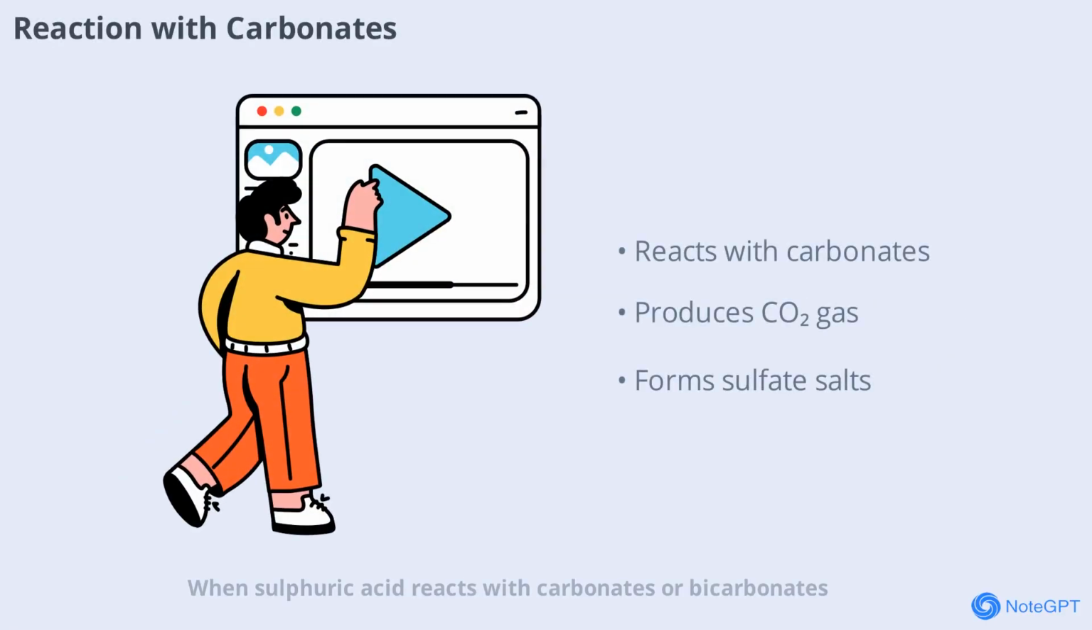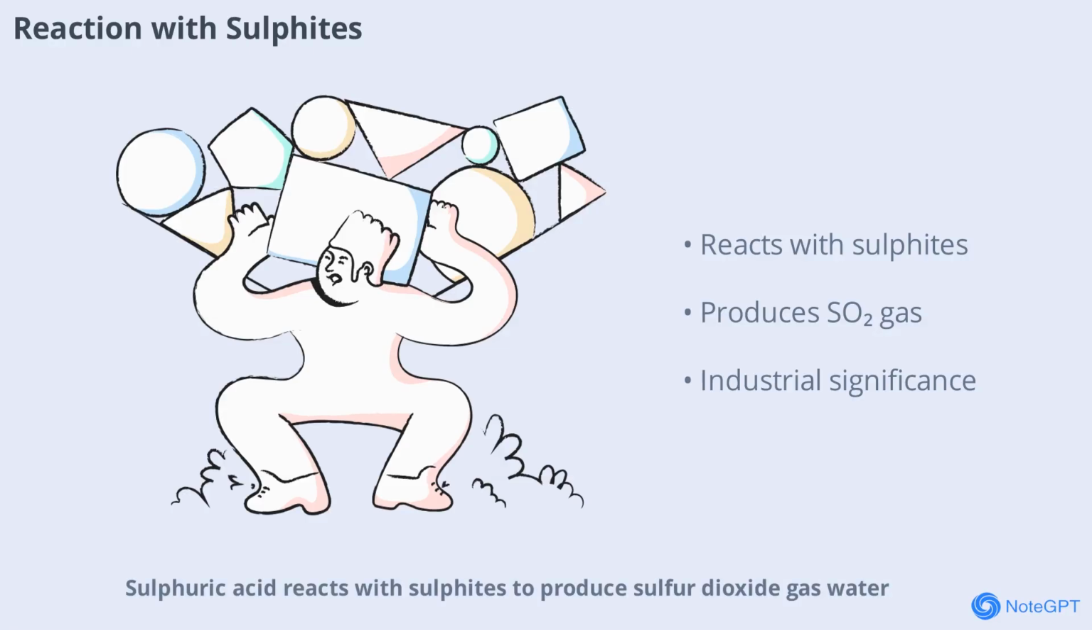When sulfuric acid reacts with carbonates or bicarbonates, it produces carbon dioxide gas, water, and a sulfate salt. For example, reacting with sodium carbonate yields sodium sulfate, water, and carbon dioxide. This reaction is often used to test for the presence of carbonates in a sample. Sulfuric acid reacts with sulfates to produce sulfur dioxide gas, water, and a sulfate salt.